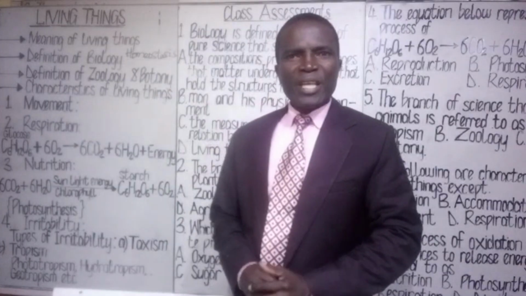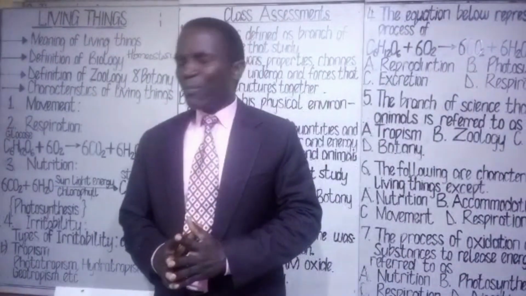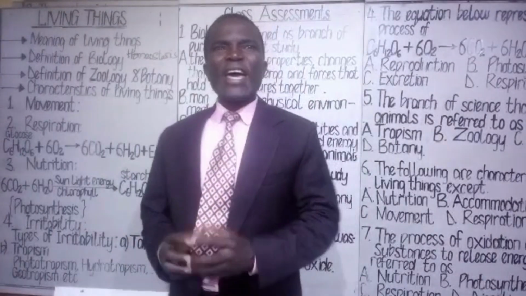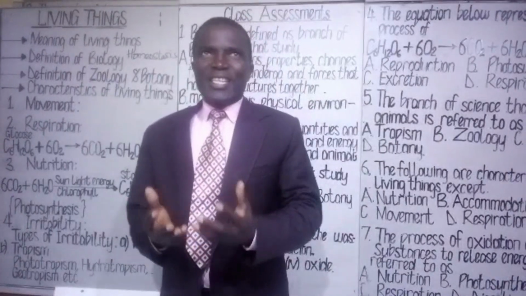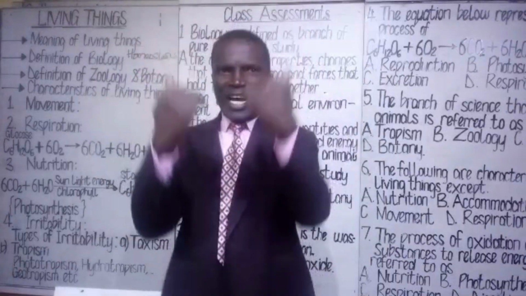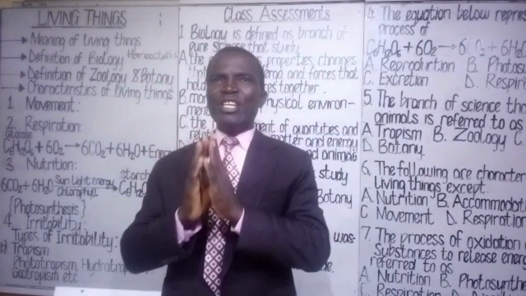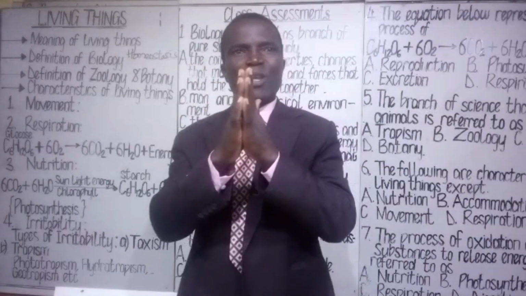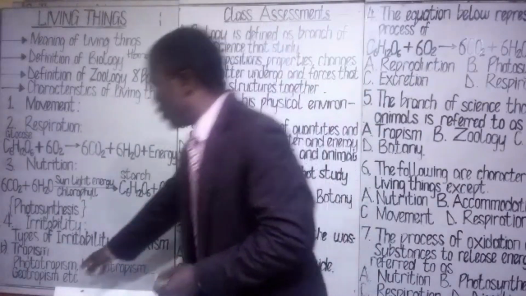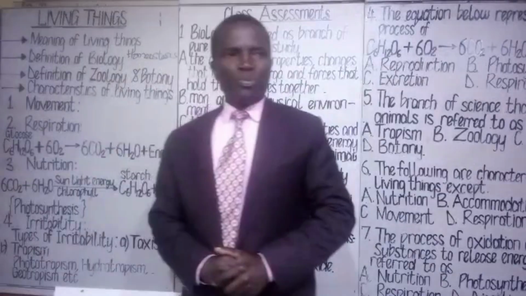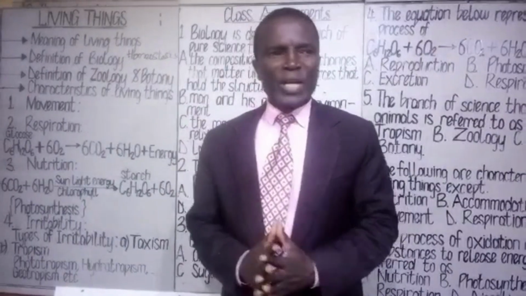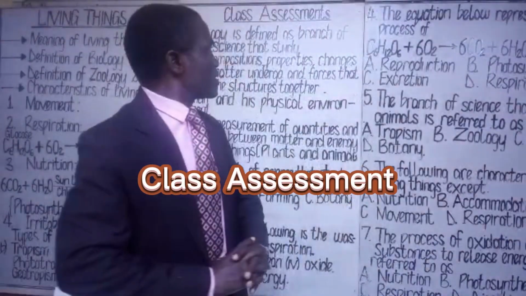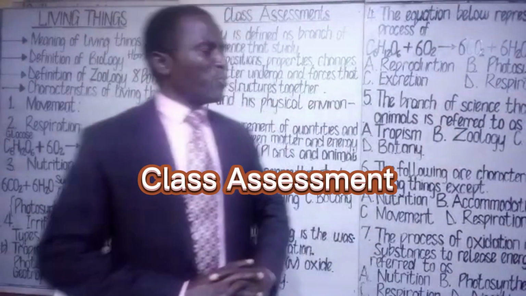Then we now notice that generally plants usually respond to Earth's gravity. The gravity is saying come down, while the plant is saying go up. So response to Earth's gravity by plants is called geotropism. I want to believe it's very clear. Now we want to quickly go into class assessment.